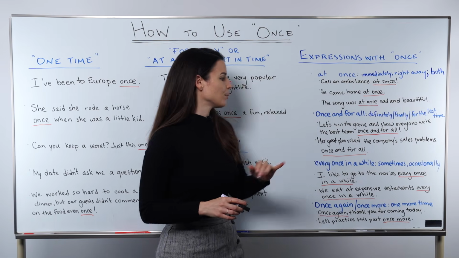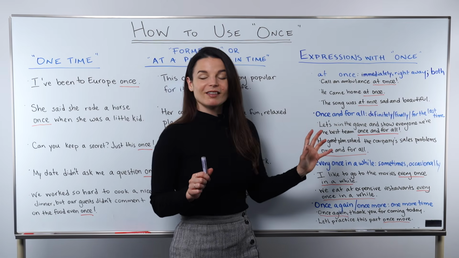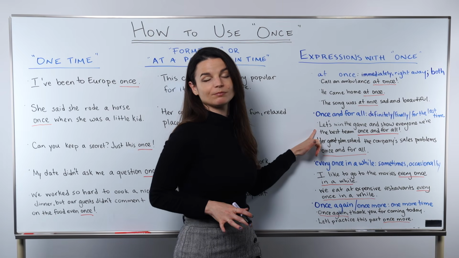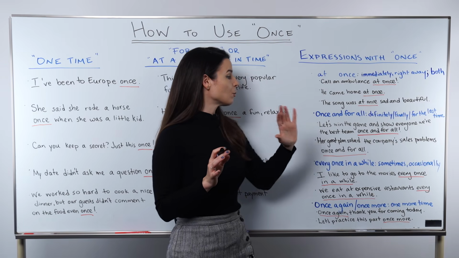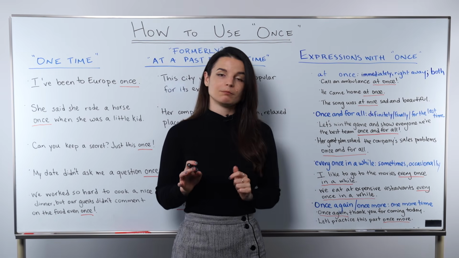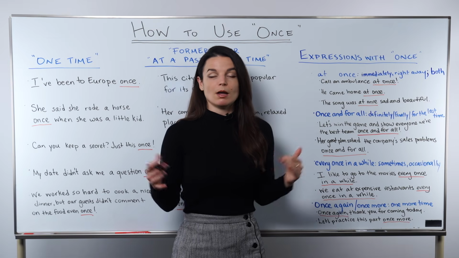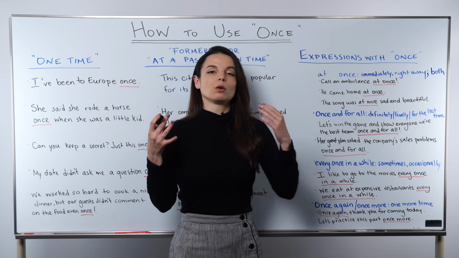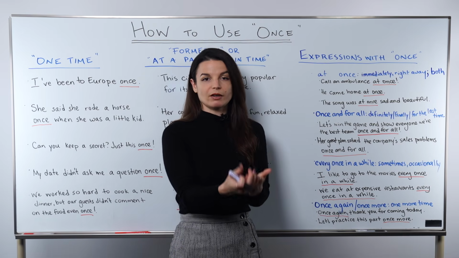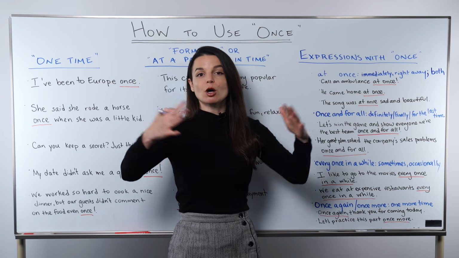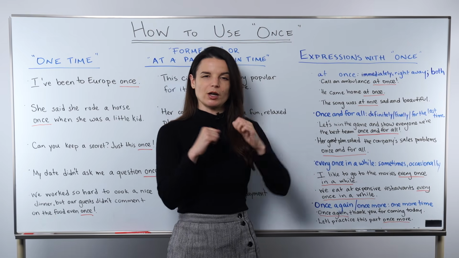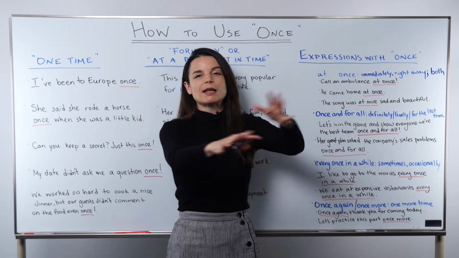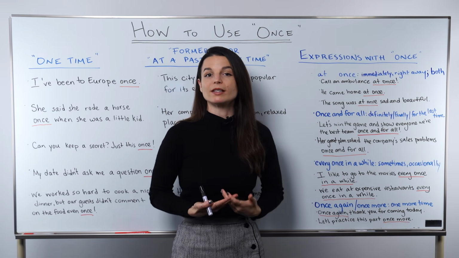So let's look at our examples. First, let's win the game and show everyone we're the best team once and for all. This is something a sports team might say at the championship game, the last game of the year. So let's show them we're the best team once and for all. It sounds like we want to show other people that we are the best. We are here at the last stage. We're going to do this for the last time. Let's make it big. That's kind of the feeling of once and for all.